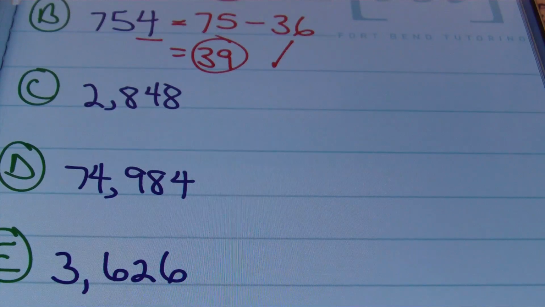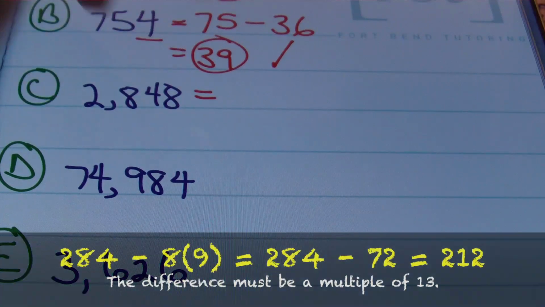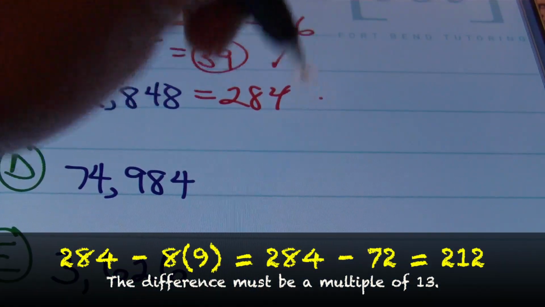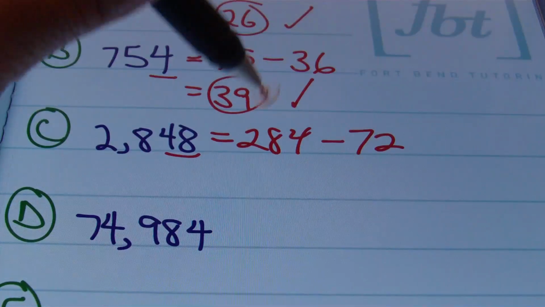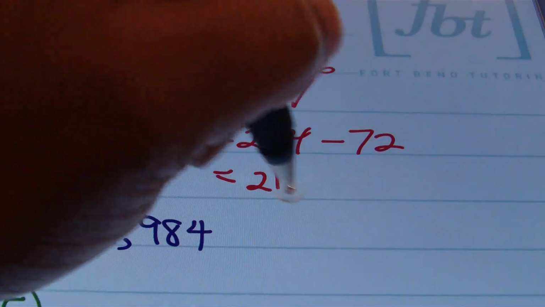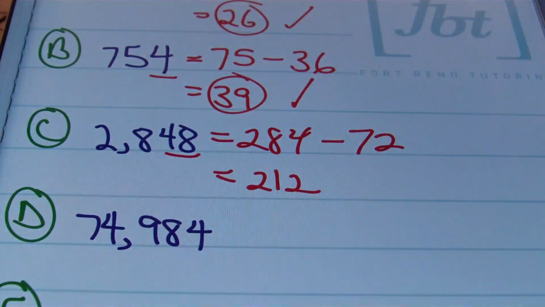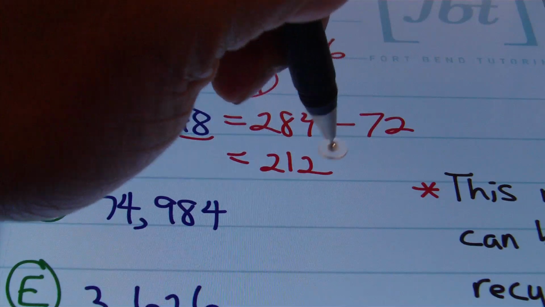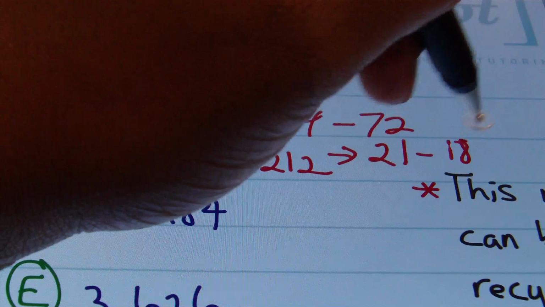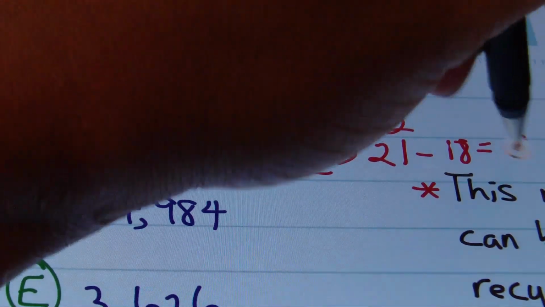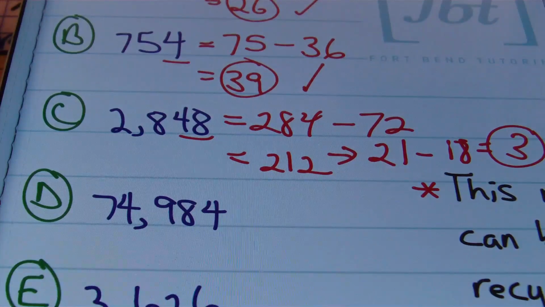Here we have 2,848. So, as the rule goes, we're going to take this 284 and subtract 8 times 9 from it. 8 times 9 just so happens to be 72. Subtracting 72 from 284, you're going to end up with 212. Well, I'm not that familiar with 212. Fortunately for us, we can recycle this rule. We can subtract 21 minus 2 times 9, which is 18. When you simplify this, 21 minus 18 is 3, and 3 is not a multiple of 13. Therefore, the original number is not divisible by 13.